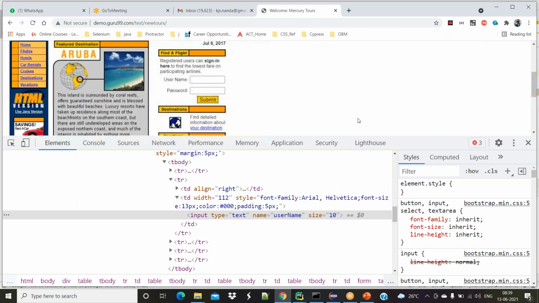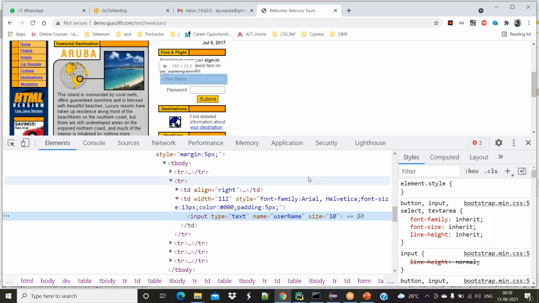Whenever I right click and click on inspect, you can see one separate tab opened here. That is called developer mode. Here we have the HTML code which represents all these fields.